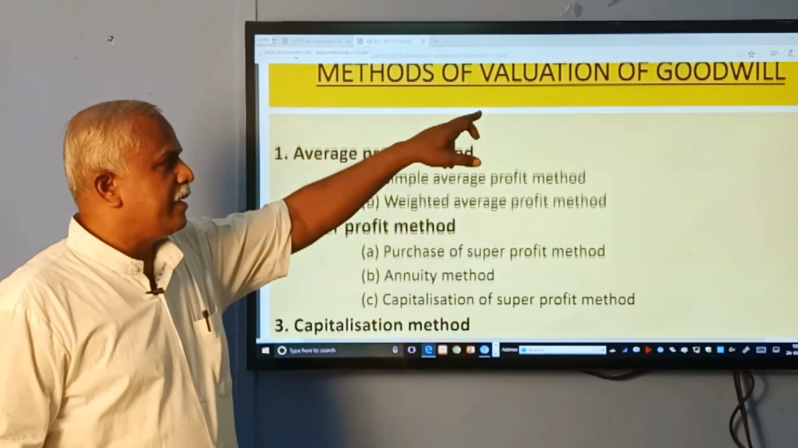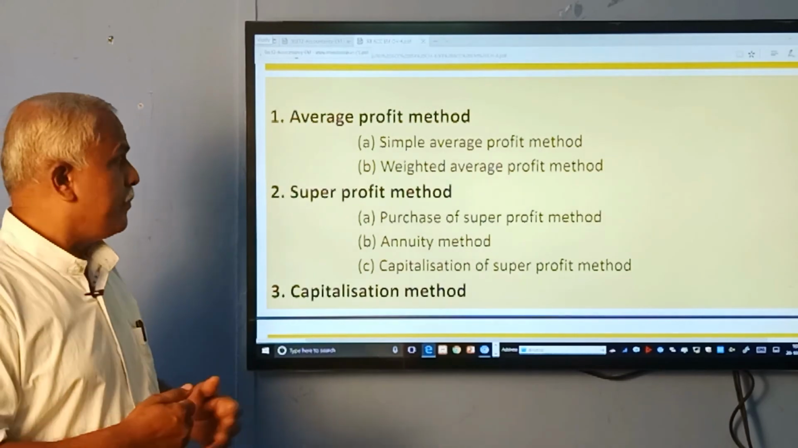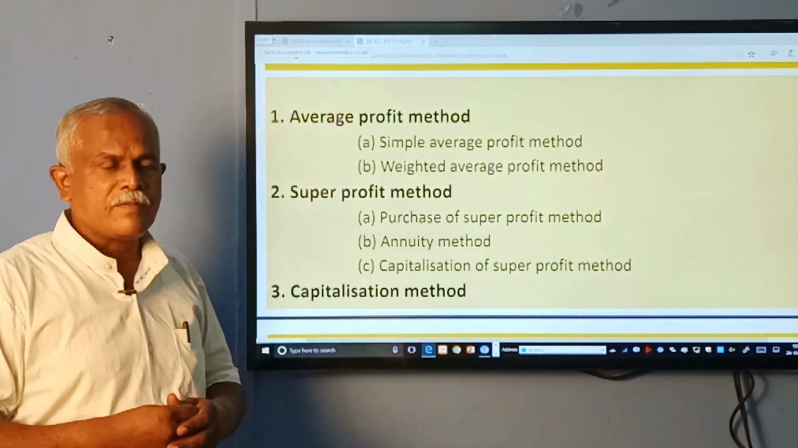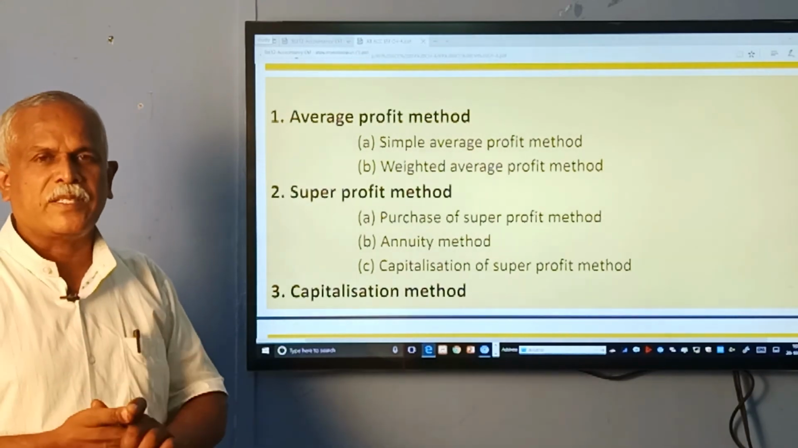And methods, there are 6 methods. Under average profit there are 2 methods. Under super profit method we have 3 methods, and under capitalization method we find out the capital saved by the business, which is termed as goodwill.